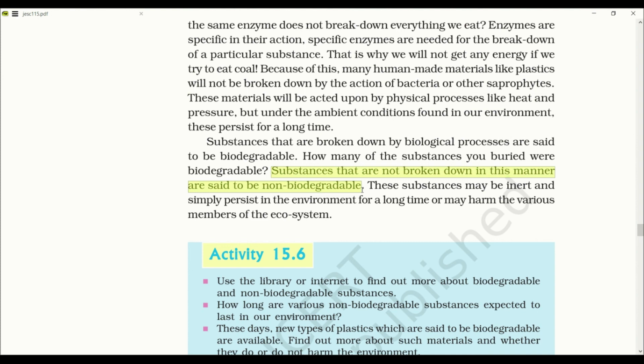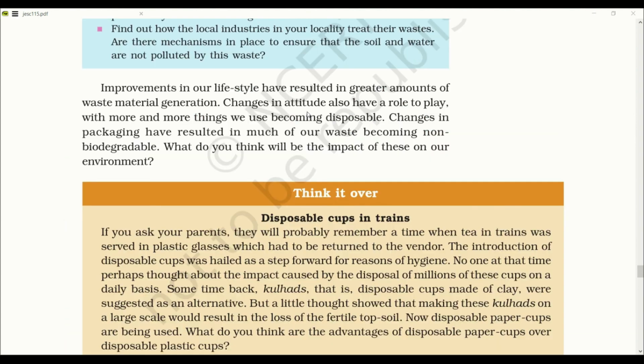These substances may be inert and simply persist in the environment for a long time or may harm the various members of the ecosystem. What can we do to discard the non-biodegradable waste? One part is this. Improvements in our lifestyle have resulted in greater amounts of waste material generation. Changes in attitude have also a role to play, with more and more things we use becoming disposable. Changes in packing have resulted in much of our waste becoming non-biodegradable.